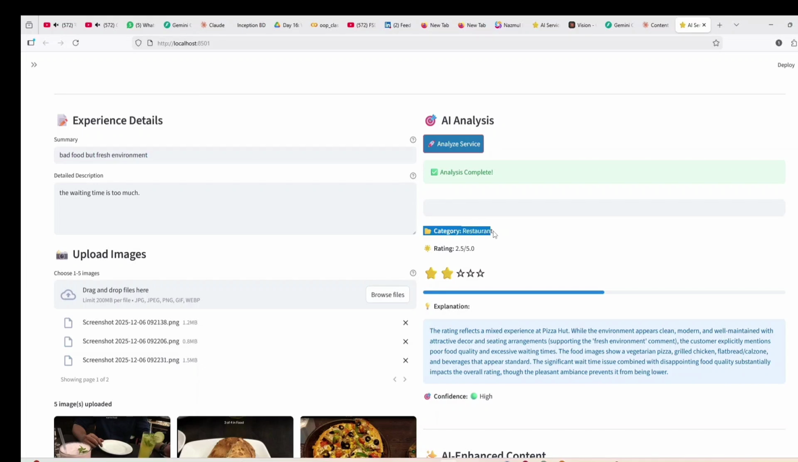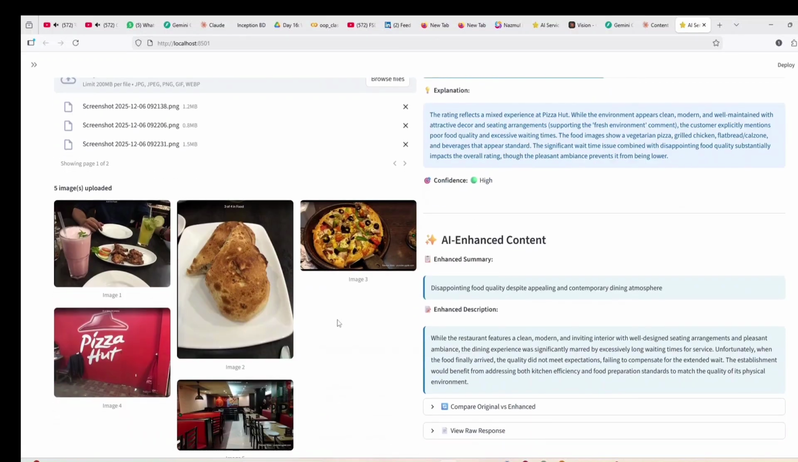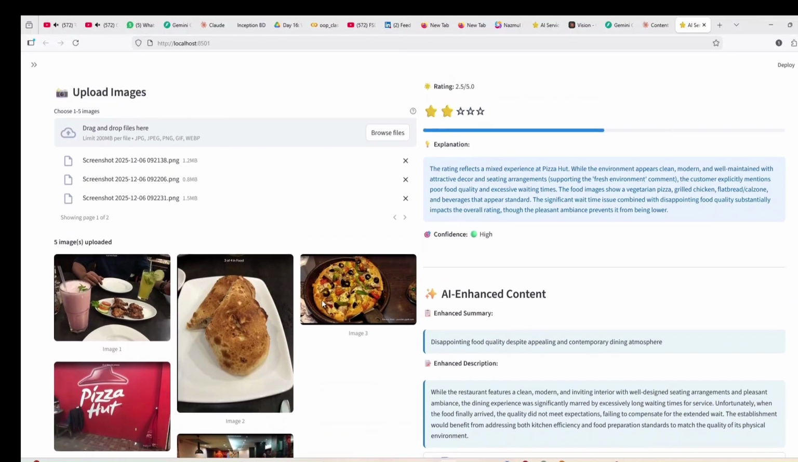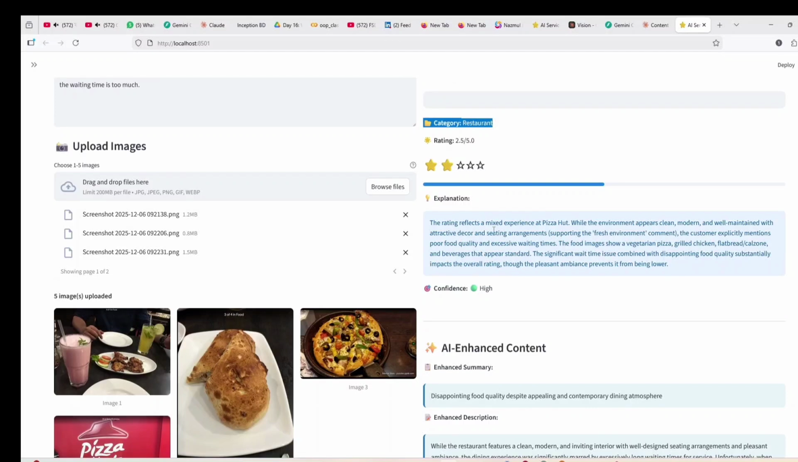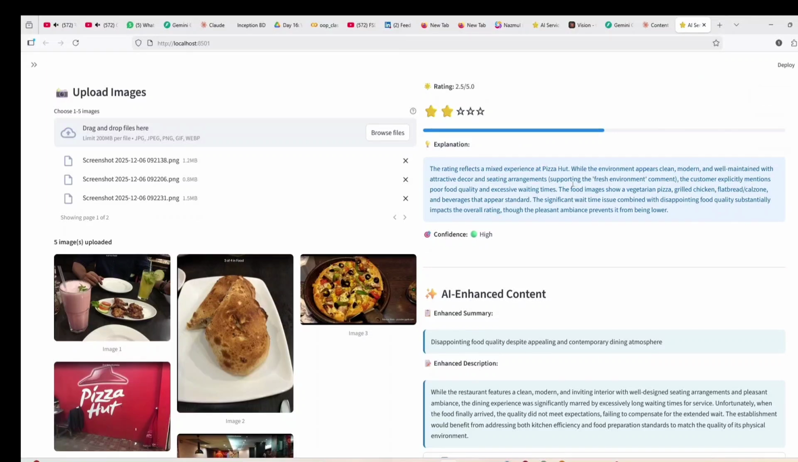And it also figures out what kind of service you have taken. You have taken restaurant type of service, and it analyzes the 5 images, as you just uploaded 5 images to the AI. So the rating reflects a mixed experience at Pizza Hut, while the environment appears clean, modern, and well maintained with attractive decor and seating arrangement. It mentioned this picture supporting the fresh environment comment. So your comment is supported by these images.